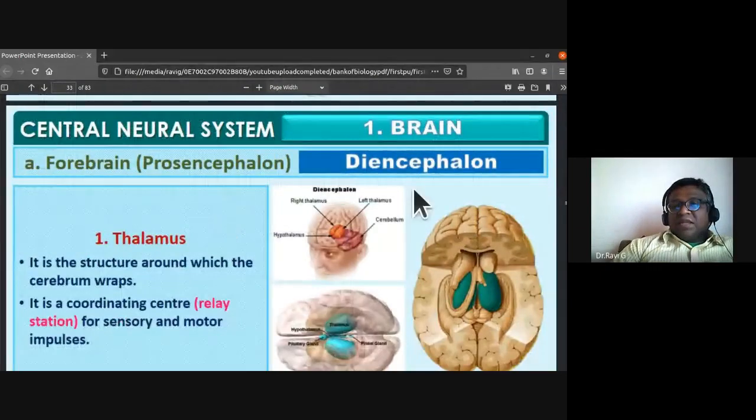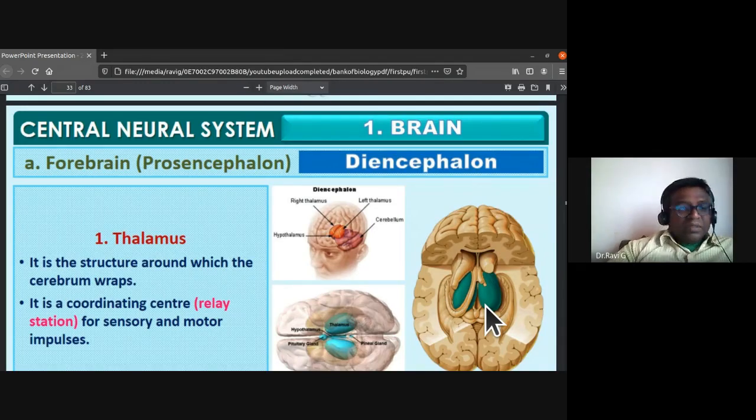So forebrain is the prosencephalon. We have already discussed the cerebrum. The next is the diencephalon. We'll be discussing two parts of it, thalamus and hypothalamus. There is a right thalamus and a left thalamus, and below the thalamus is the hypothalamus.